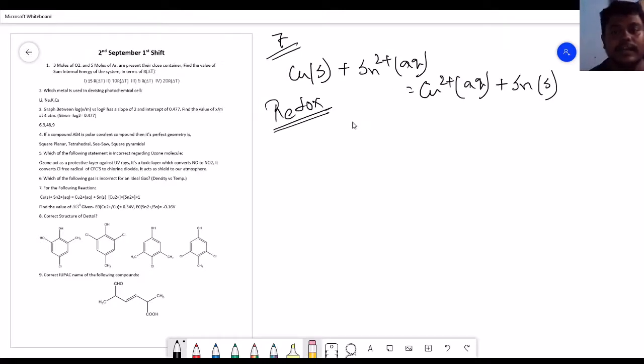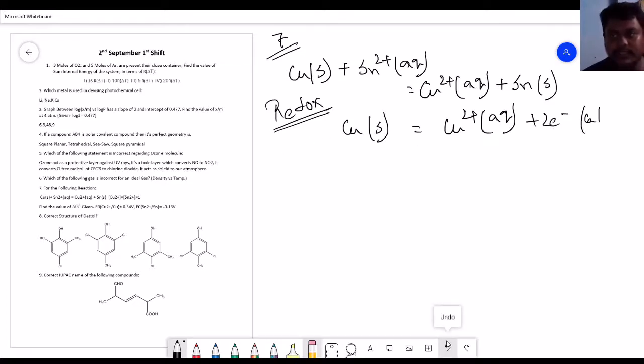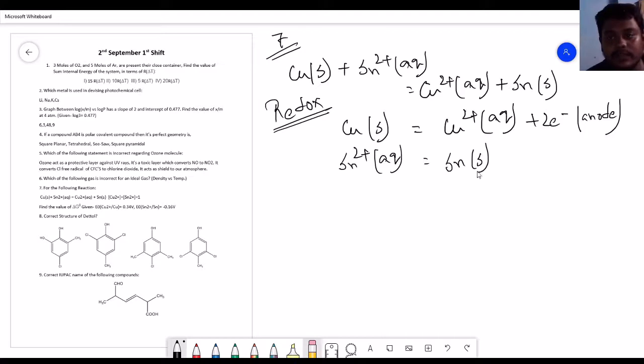So here we have two separate reactions: copper solid converting into Cu2+ aqueous plus 2 electrons. It is the anode part, which represents oxidation. Okay, and the separate part is Sn2+ aqueous being converted into tin solid, with 2 electrons.